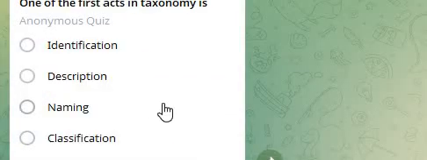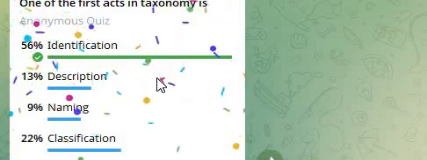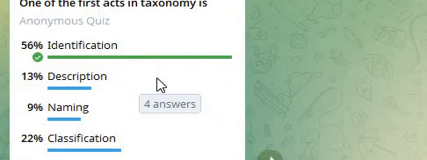Next question. One of the first acts in taxonomy is? Options: identification, description, naming, classification. Answer is identification, because the first act in taxonomy is identification, which involves recognizing and characterizing an organism to determine if it is new or has been previously described.